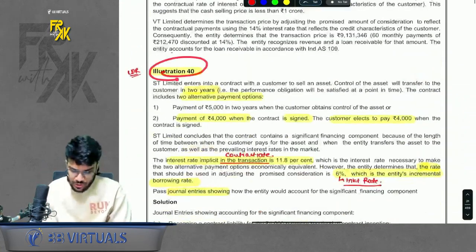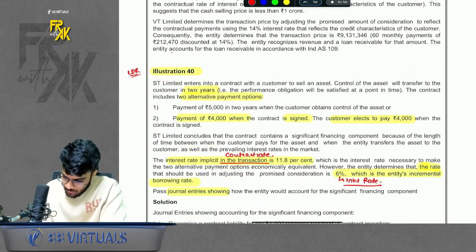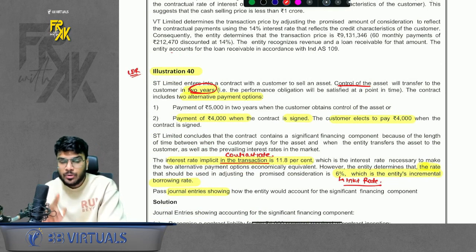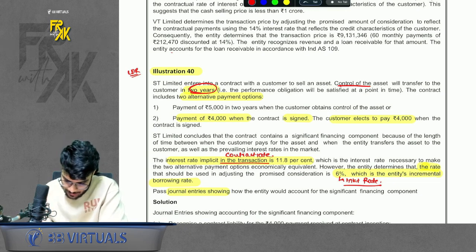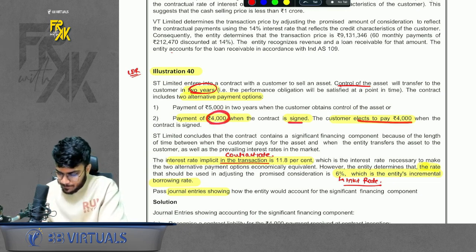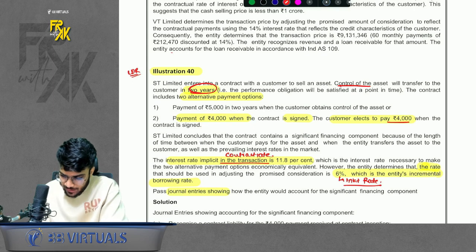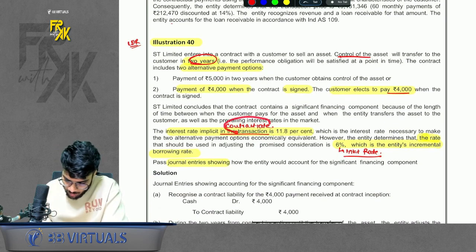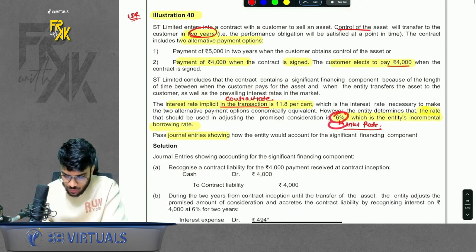We have one more question, illustration number 40. Here the control will be transferred after 2 years. So revenue should be booked after 2 years, but the customer is opting to pay in advance, 4,000. If the customer paid on the date of delivery, it would have paid 5,000, but here the customer is paying in advance, so it is paying less. 4,000 it is paying. Now here also there is a problem. The problem is the contract rate is 11.8%, but the market rate is 6%. So how to solve this?